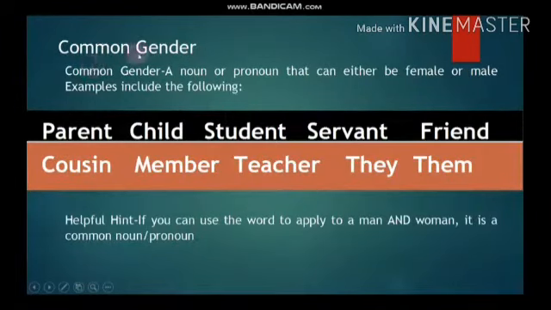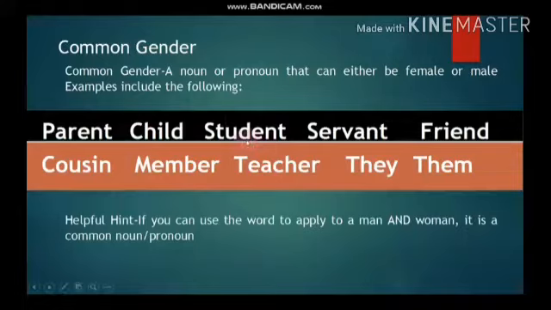Now we have common gender. Common gender is basically a noun or pronoun that can be either female or male, which means it can be either male or female. Just as you can see here, the example parent. When I simply say parent, I mean either father or mother. So I can use the word parent for both.